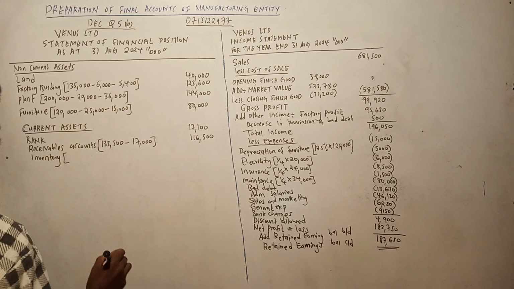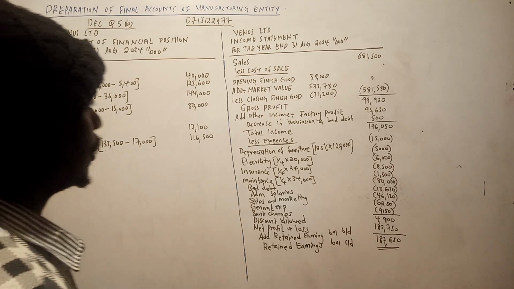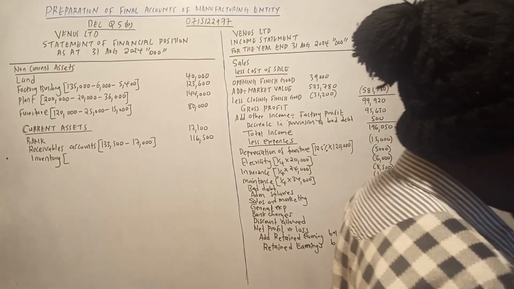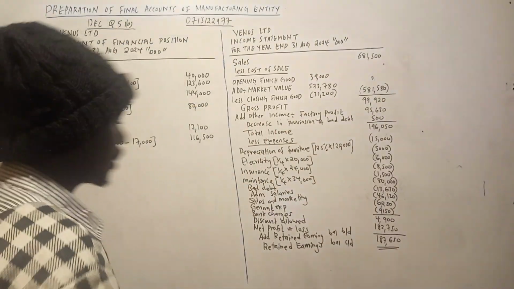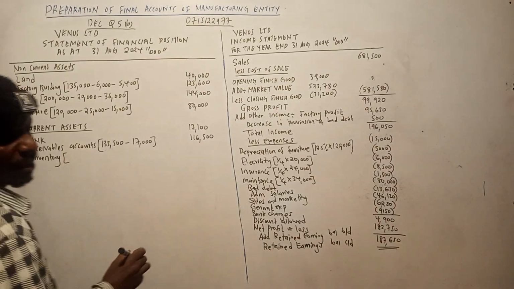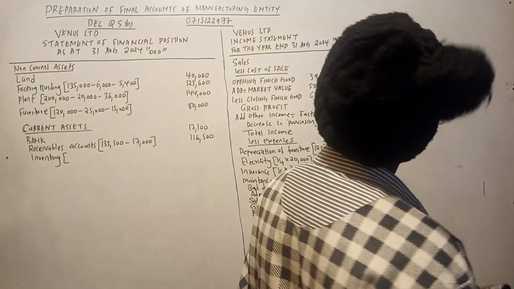So opening inventory is how much? Sorry, not opening, I mean closing. Closing inventory. So raw material is 30,000.